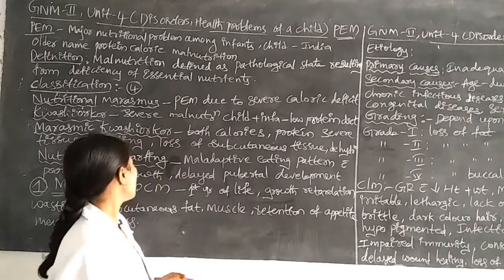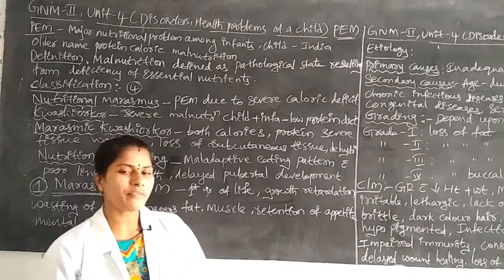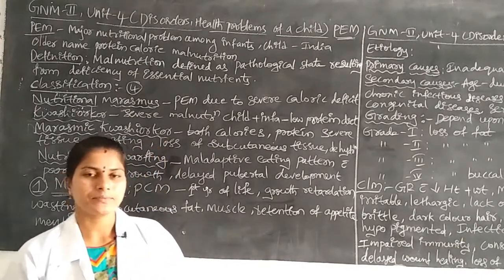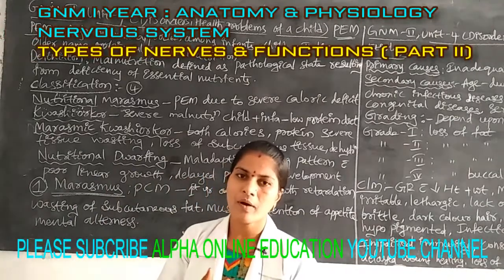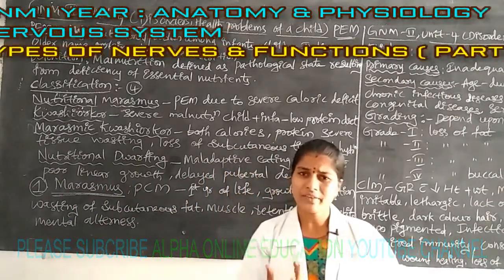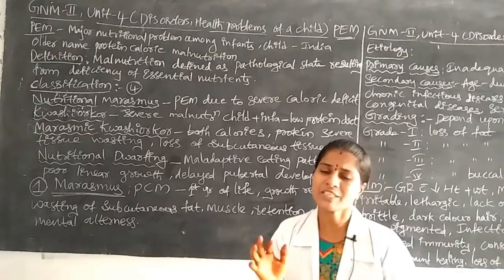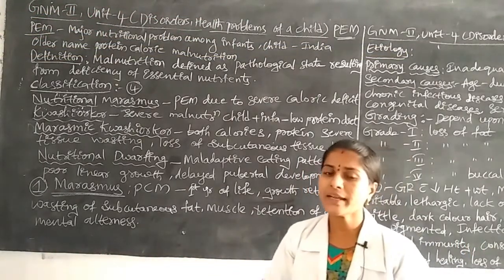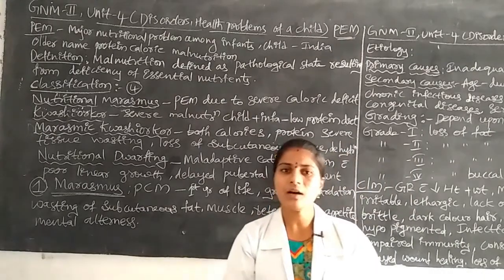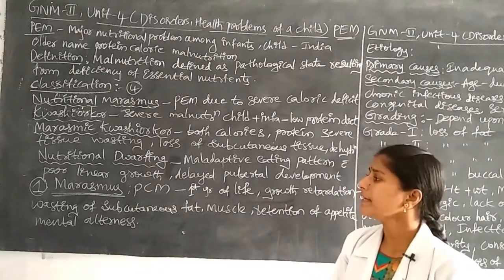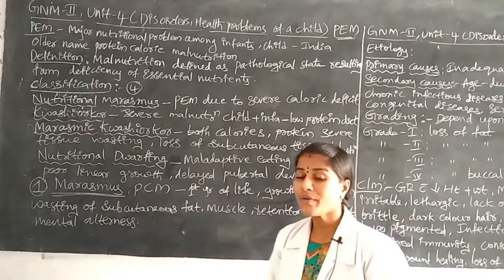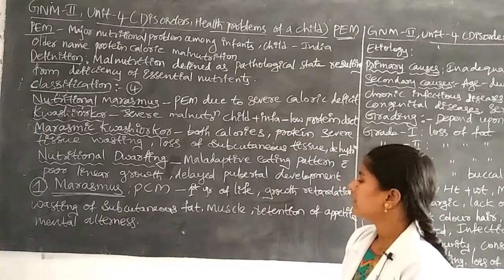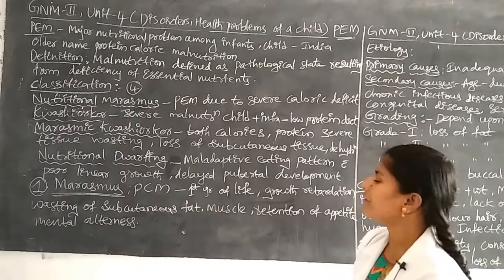In nutritional dwarfing, the maladaptive eating pattern means that at morning, lunch or dinner, sufficient food is available, but the child does not have good habits for eating it. How is it identified? The children have less growth and delayed puberty development.